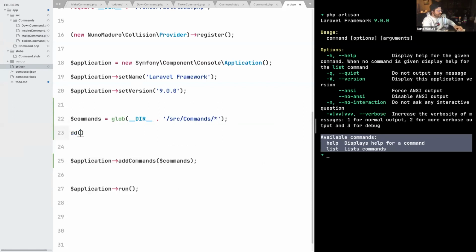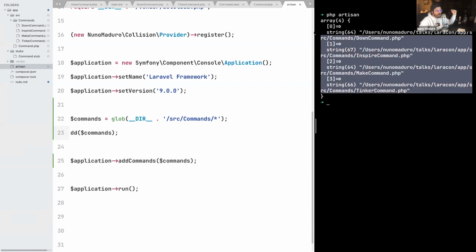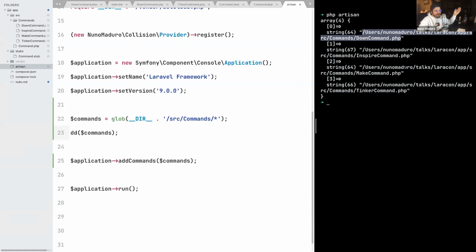Now, once I do this, if I type dd commands, I immediately get this array with 4 positions that contains all the commands on the commands folder. Now, remember, before we were actually passing an array with new command objects, and here we just have the full path of every single command.